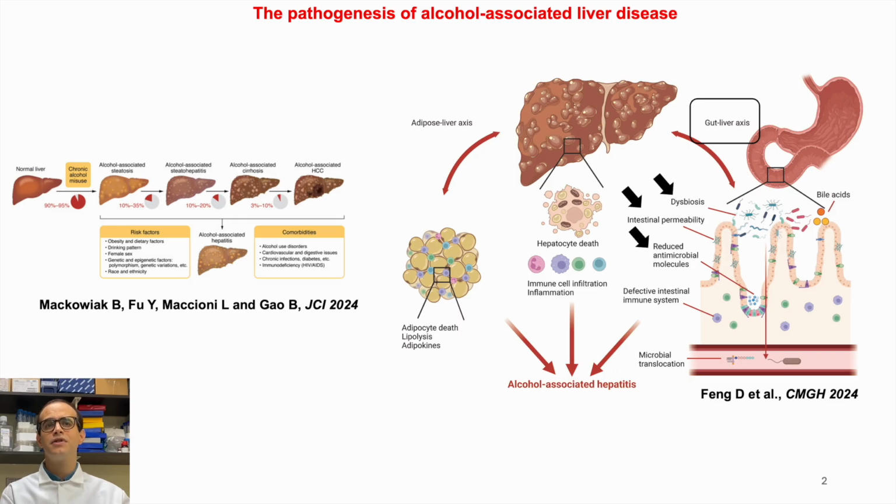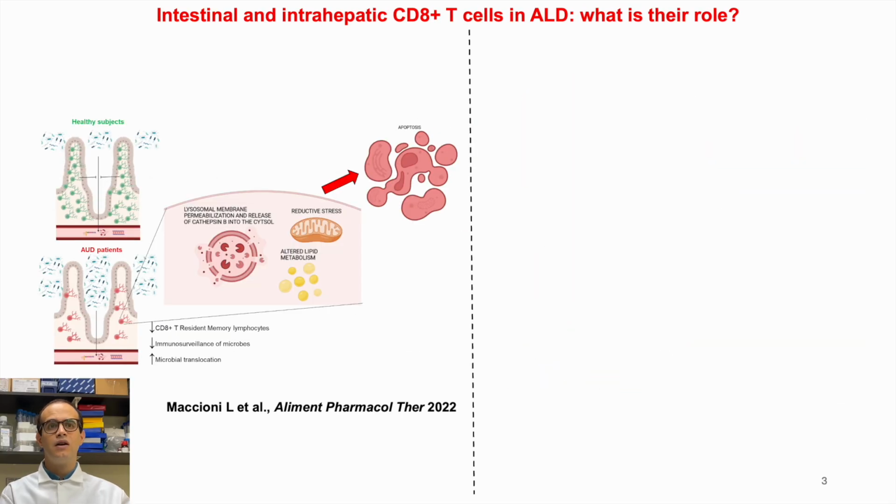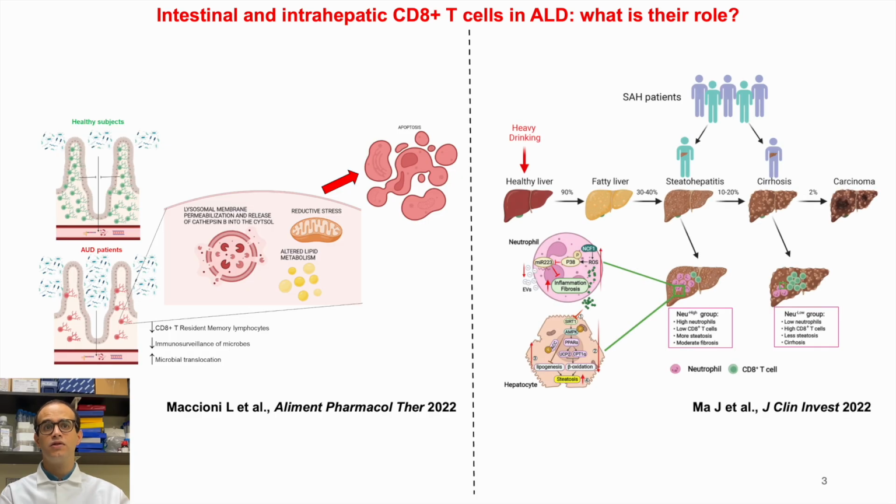Recent studies focus their attention on paracellular intestinal permeability, dysbiosis, and defective secretion of antimicrobial molecules. However, the intestine is home to a large variety of immune cells which are particularly affected by alcohol. In this regard, we have recently demonstrated apoptosis of duodenal CD8 T cells in human ALD, while in the liver, a subset of patients show very high levels of CD8 T cells. However, their mechanistic role in ALD remains unknown.